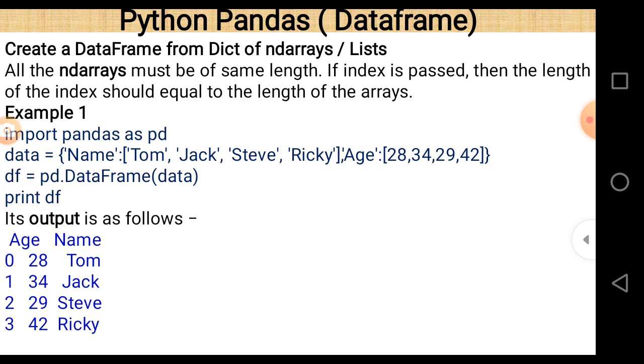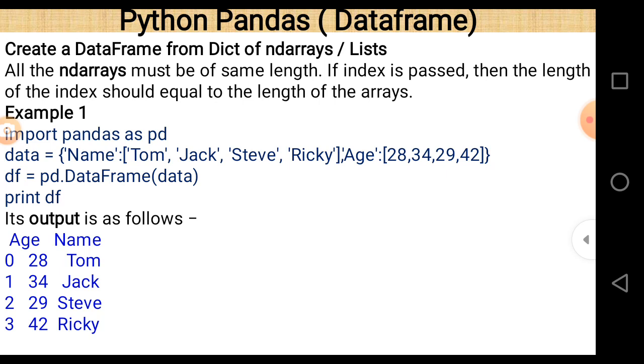If index is passed, then the length of the index should equal the length of the array. This is a very important point. If the index is passed, then the length of the index should equal the length of the array. So whatever is the total number of elements in an array must be equal to the number of index values, or index values are equal to the number of elements in the passed arrays.